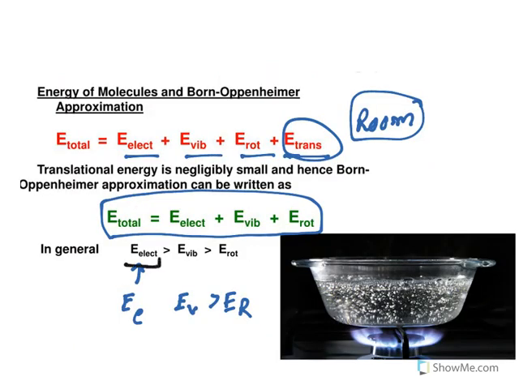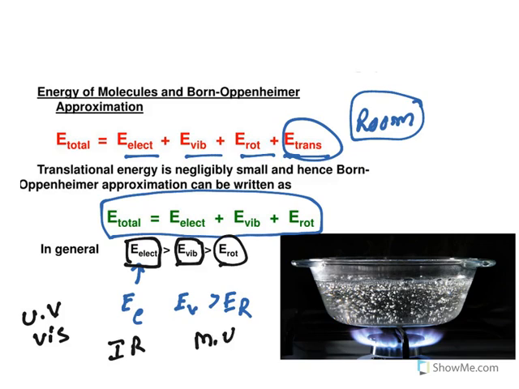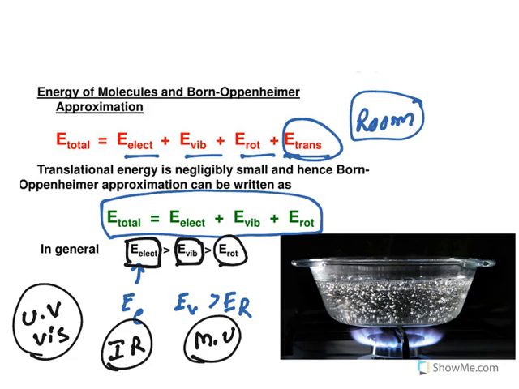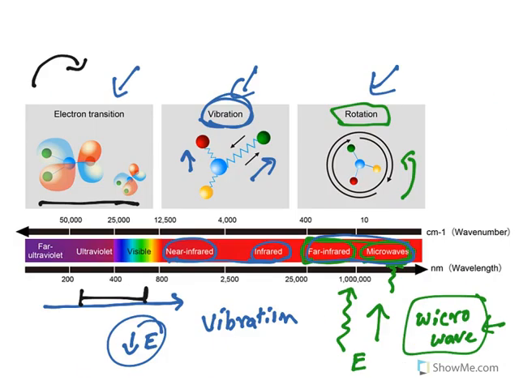So what it says, to cause electronic transitions, you need radiation like UV and visible. Whereas for vibrations, you need infrared. For rotational, you need microwave. So UV visible radiation has got higher energy than IR than microwave. And it all occurs because of these changes.